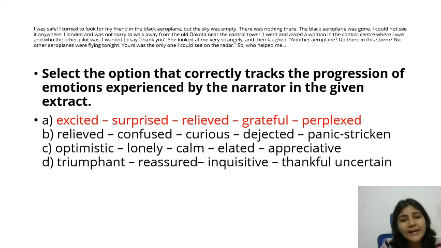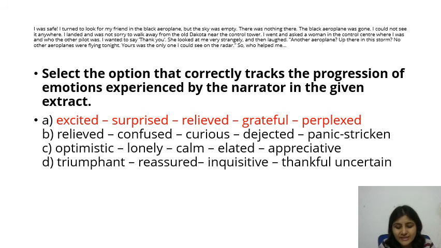So this is again an extract based MCQ, where you are given an extract and on the basis of that you are asked to answer this question. So I'll just read the few lines. I was safe. I turned to look for my friend in the black aeroplane, but the sky was empty. There was nothing there. The black aeroplane was gone. I could not see it anywhere. So select the option that correctly tracks the progression of emotions. What kind of emotions were experienced by the narrator in the given extract? So the answer is A, excited, surprised, relieved, grateful, perplexed, right?